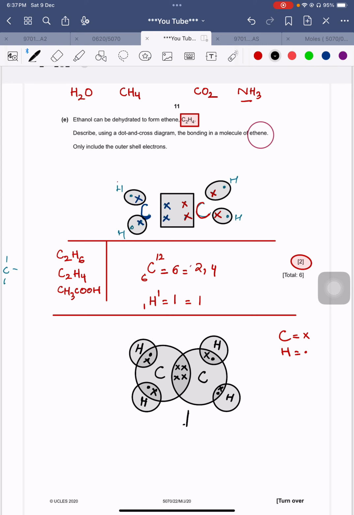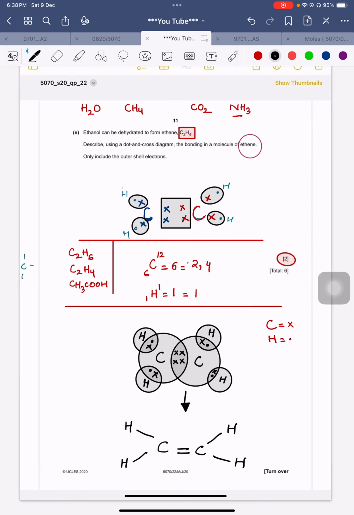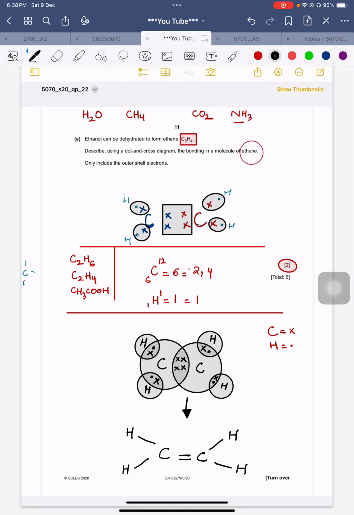Okay, so what will be the diagram afterwards? And that is carbon, double covalent bond, carbon. So I have shared this with you already, that in case of two pairs of electrons, it will originate a double covalent bond. In case of one pair of electrons, it will originate a single covalent bond, etc. So this is how we are going to draw the structure of ethene.